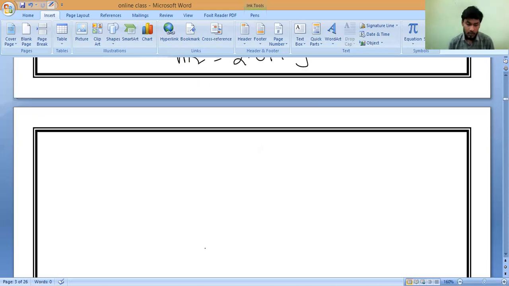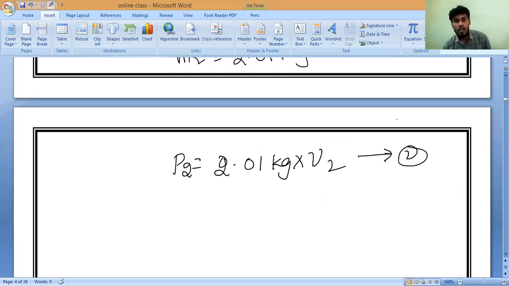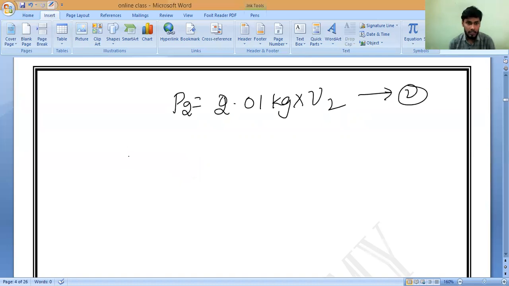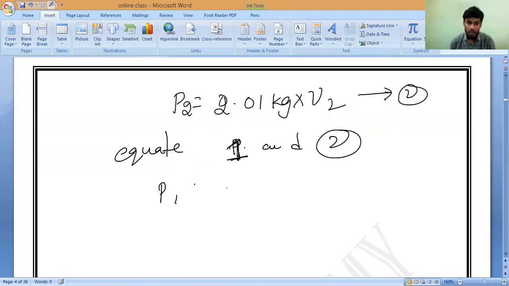Now, if you substitute, P2 is equal to 2.01 kilograms into V2. Let us assume this is equation 2. Any doubt? Please ask me. So now let us go ahead. Equate equation 1 and equation 2. What is that? P1 is equal to P2.